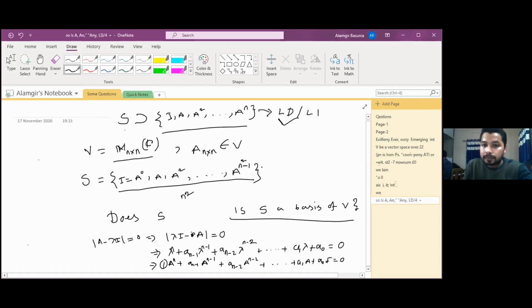Clear? Yes, yes. Okay. So how do we check whether I, A, up to A to the power n is linearly independent?